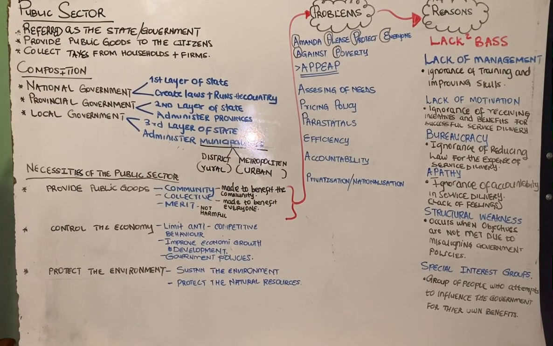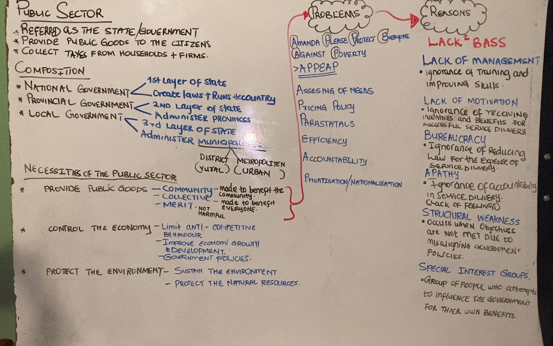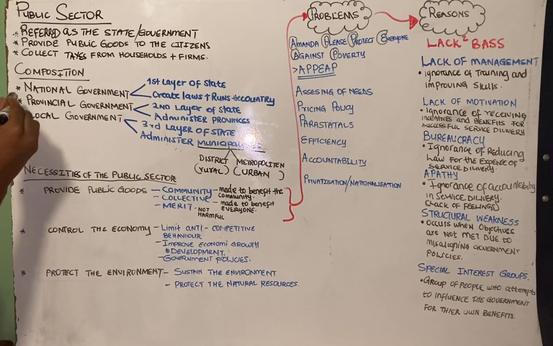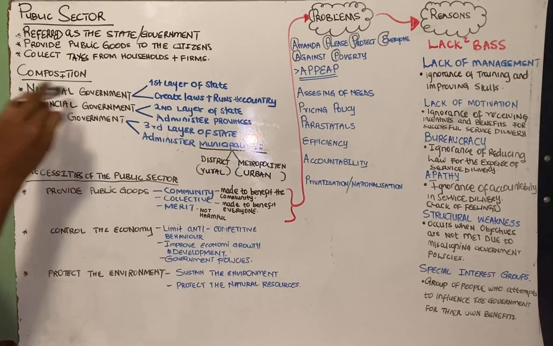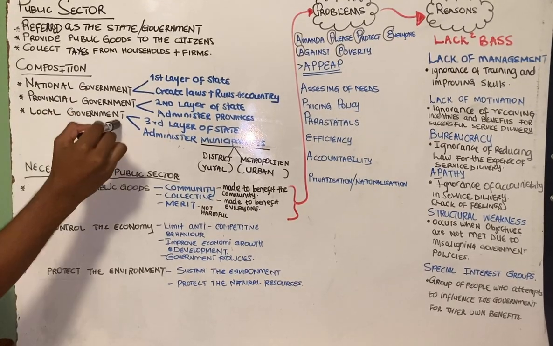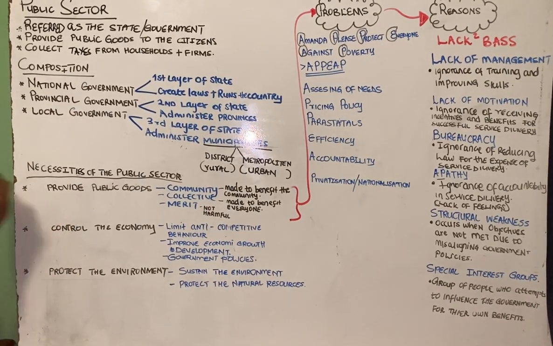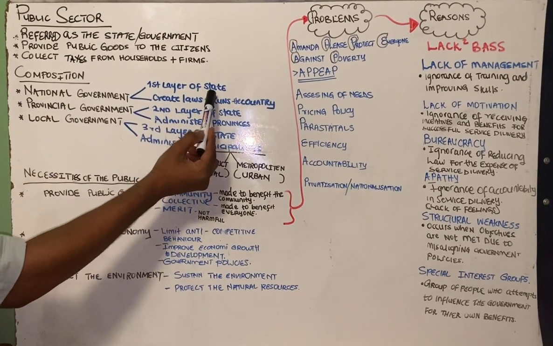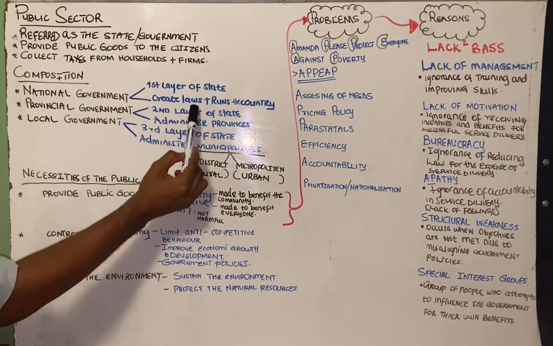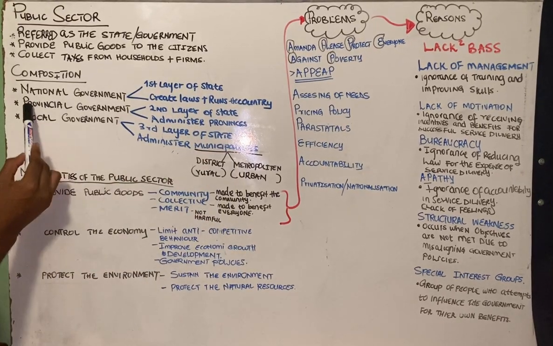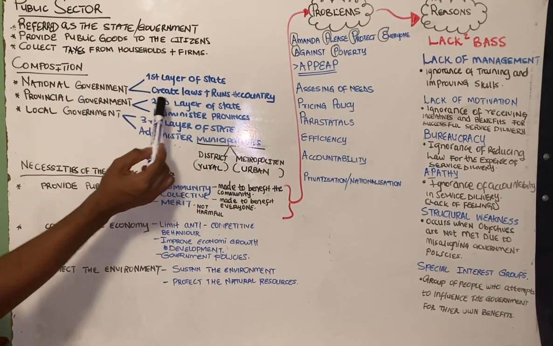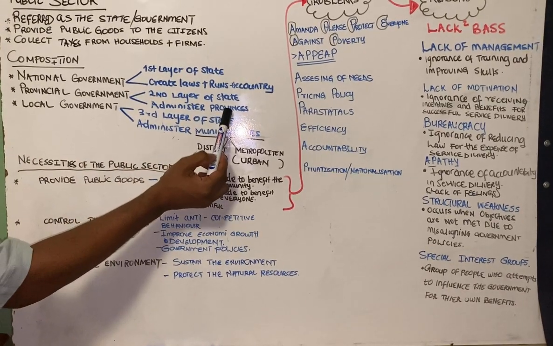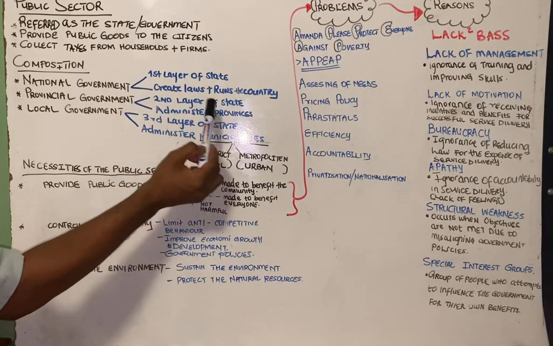So let's go straight to the composition of the public sector. When we are talking about the composition of the public sector, we are dealing with the structure, how the public sector is formed, right? So we've got three types of government, which is the national government, provincial government, and also the local government, right? So what is a national government? It is the first layer of the state or the government that is responsible to create laws and runs the country. The provincial government is the second layer of the government that is responsible to administer the provinces, or that is responsible to look after the provinces.